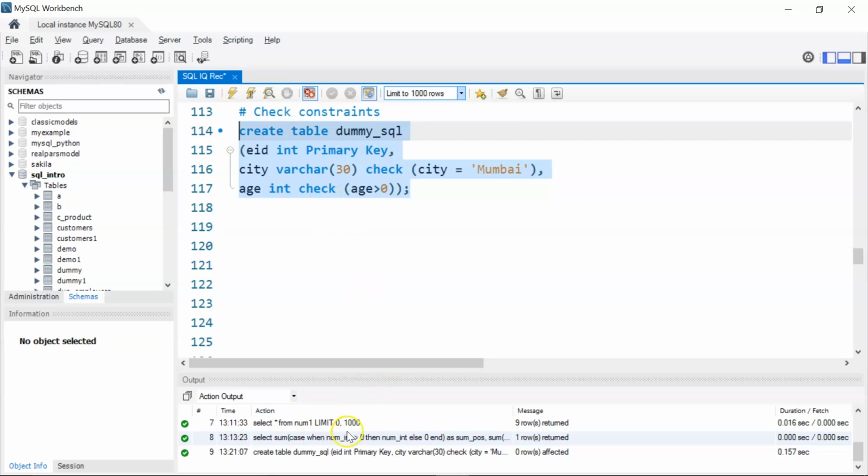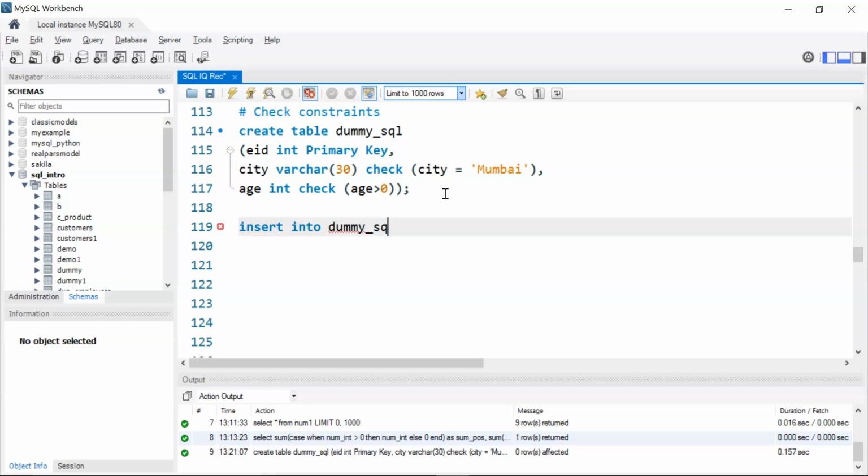Okay, so we have created our table successfully. You can see it here. Now let's insert a few records and we can see the difference. I'll write insert into dummy underscore SQL. I'll write values.